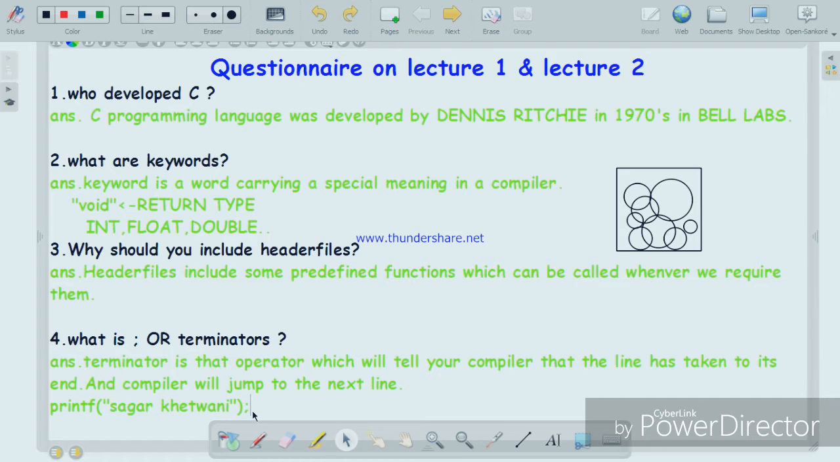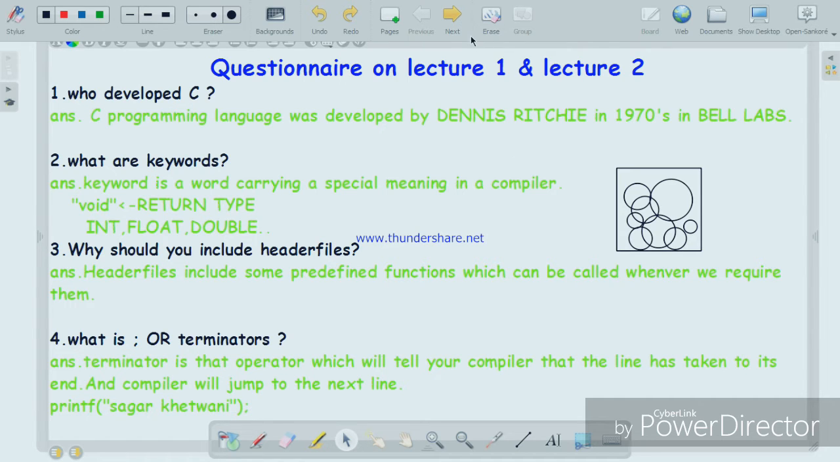If you are not writing the terminator, and this is the most common mistake with beginners, it will show you an error. The compiler will show you the error because it is not able to understand whether it should go to the next line or not. That is the reason that we use terminators. We will be learning about the usage of terminators in the further videos. So right now just understand that terminators tell the compiler that it has to end the line there.